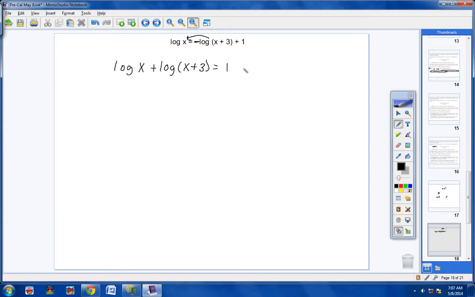Okay, now there's no logarithms over here I can condense, but I can condense these two. Notice there's nothing to the left, so that's good. They're both base 10, so that's good. We have learned how to take two logarithms that are being added and condense them. Remember, it would be log base 10, and then you multiply their arguments. So if you multiply their arguments, you would get x squared plus 3x. And now you're seeing why it's so important that you know how to do your math. Math builds, and it's very important you stay on top of it. Okay, there we go. So we condense this logarithm down to 1. There, we're done. Nothing to the left, everything's done.